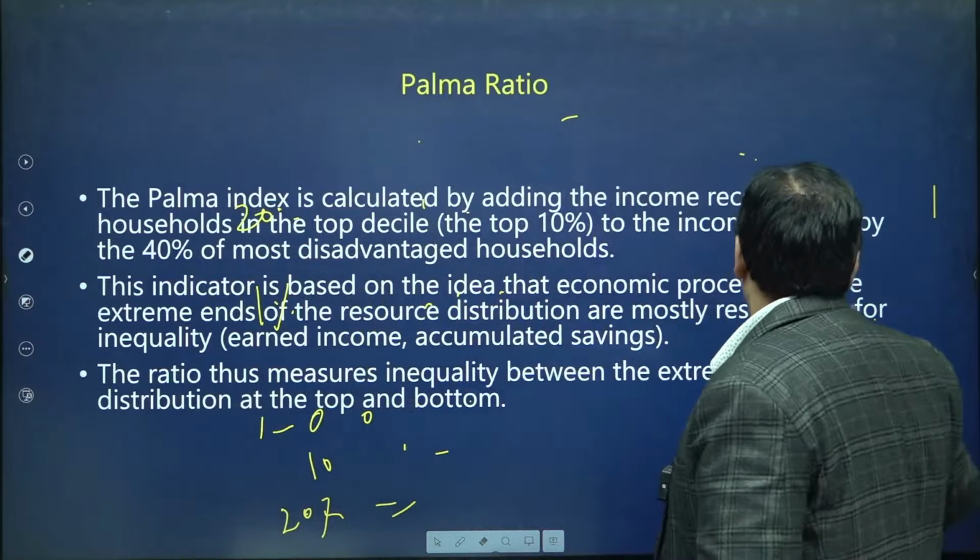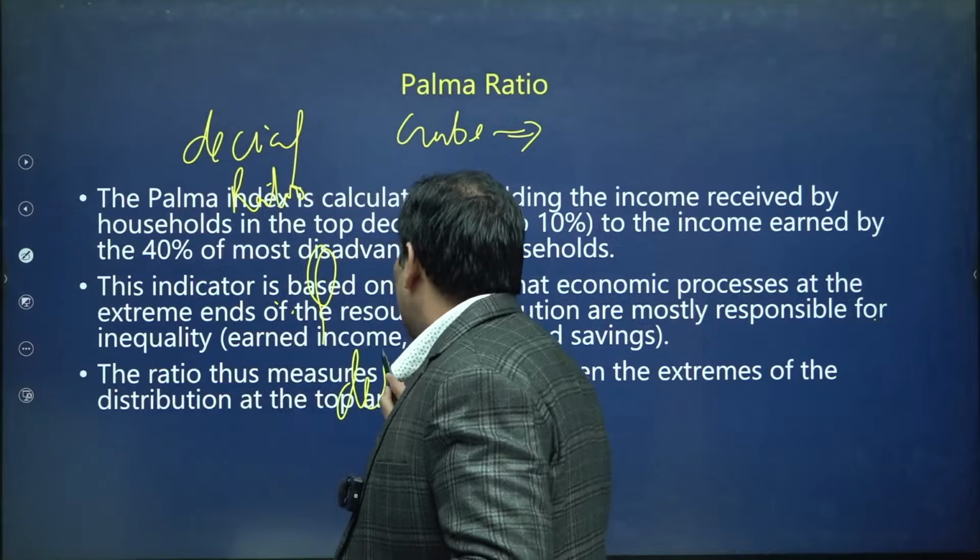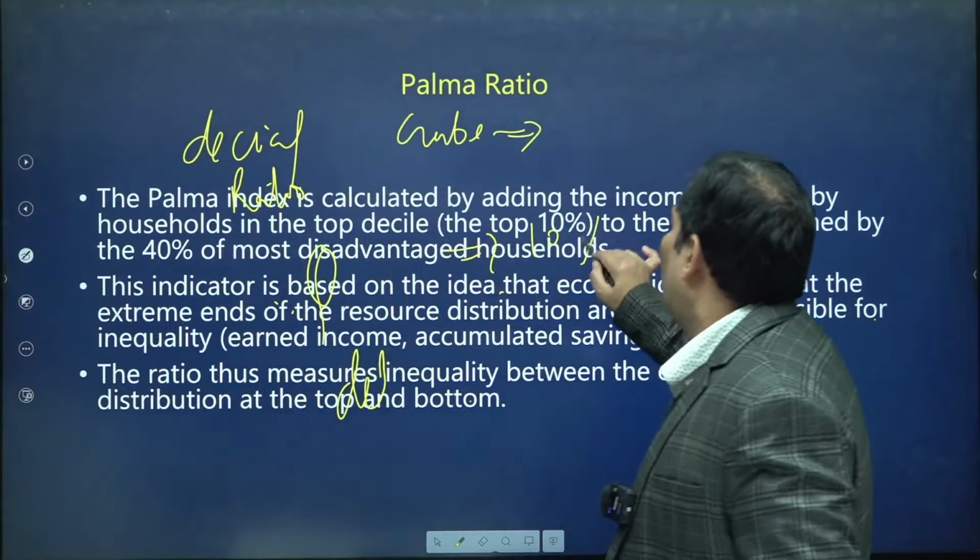And how is it calculated, and why did Mr. Gabriel Palma use this? He was of the opinion that when we talk about the decile ratio, in the same way as the quantile, we discuss it in 10% bands.